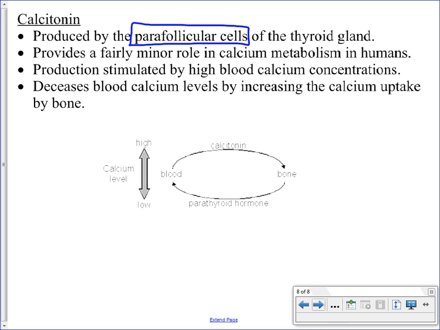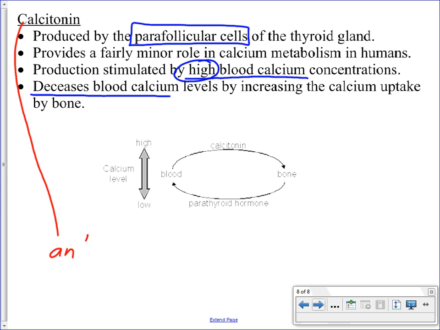This one here, production is stimulated by high blood calcium. So notice that that is exactly the opposite stimulus as what we saw for the parathyroid hormone. What this hormone does is, instead of increasing the blood calcium, it is going to decrease the blood calcium. So it does exactly the opposite as what we saw for the parathyroid hormone. And that's why we say that this hormone and the parathyroid hormone are antagonistic. Parathyroid hormone does one thing, calcitonin does exactly the opposite.